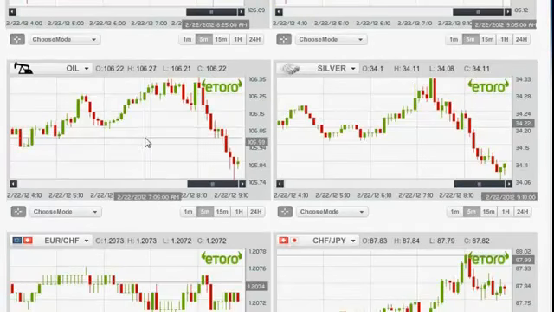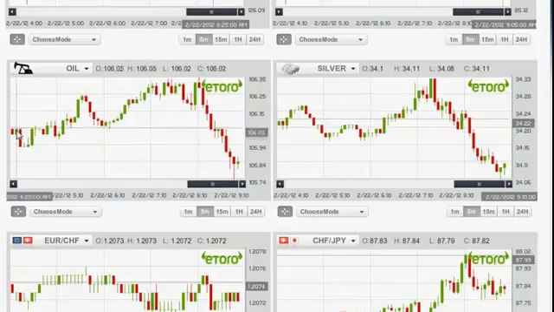Needless to say that from a downwards going trend line we can make money the same as from an upwards going trend line. It makes no real difference to us, and I will now show you how. You can see here that the oil is a downwards going trend line. It starts from this point. It has its high point right here, but it starts to go down and down, even lower than the starting point.